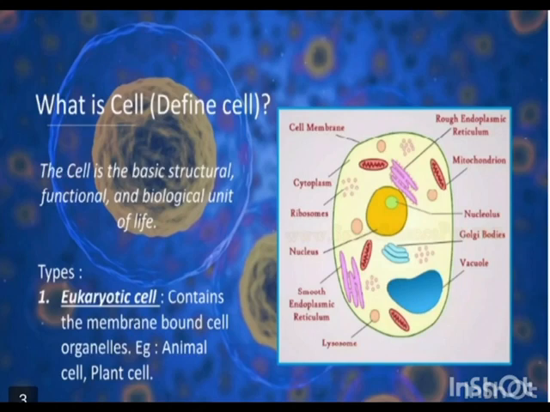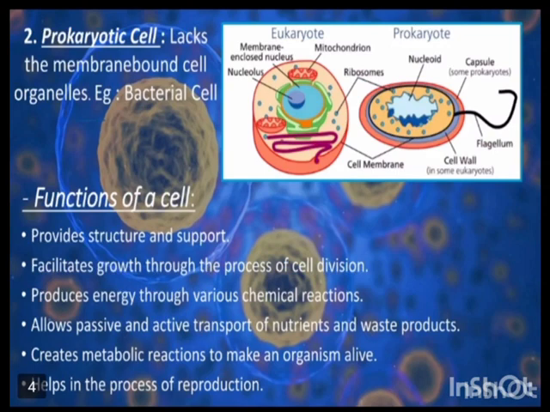There are two types. The eukaryotic cell contains membrane-bound cell organelles. Examples are animal cell and plant cell. Second is the prokaryotic cell, which lacks membrane-bound cell organelles. An example is the bacterial cell.